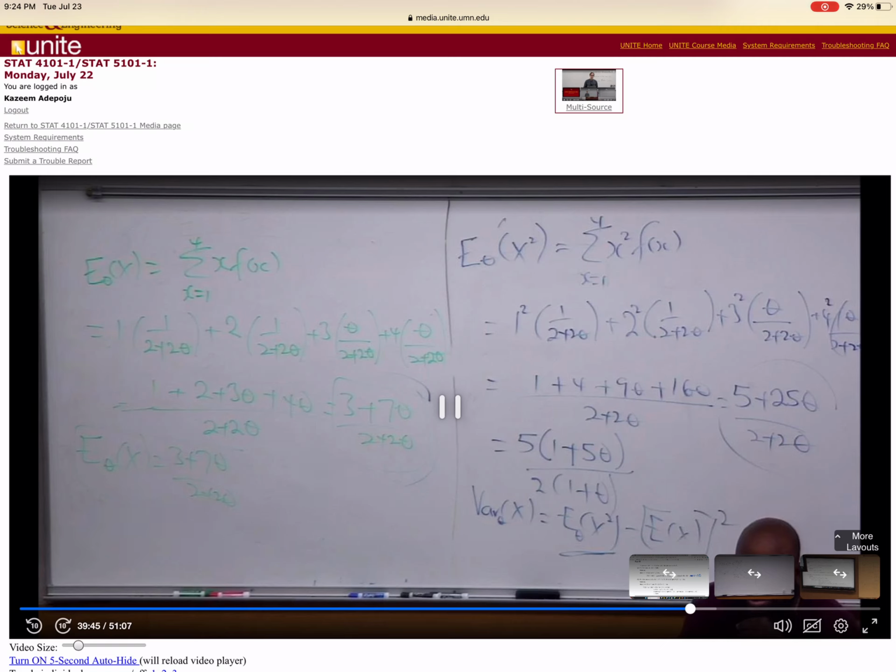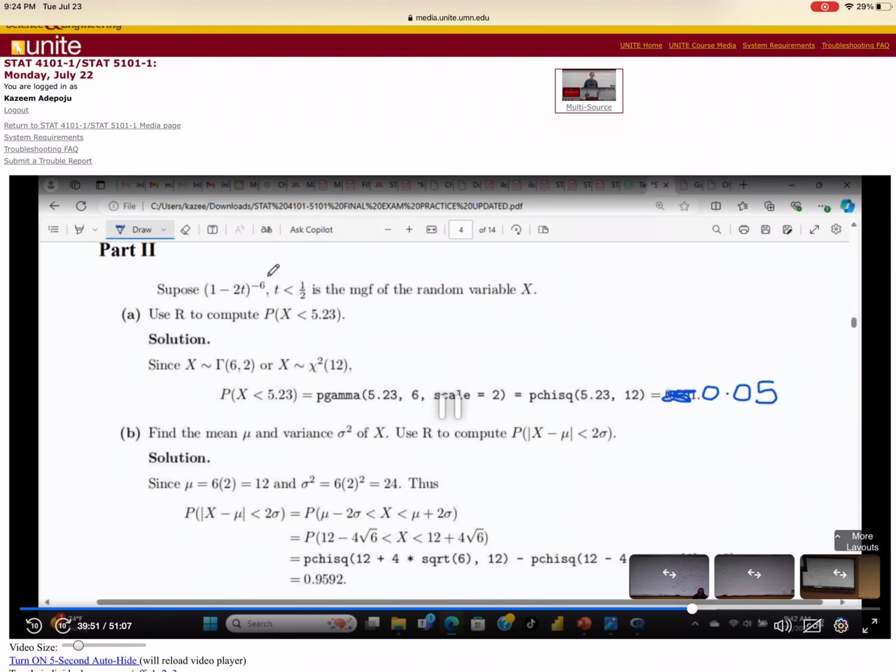Suppose (1 minus 2t) raised to the power minus 6 is the MGF of a random variable S. Now, if you take a look at this, I told you that is going to be a moment generating function. Do you remember a gamma distribution? That's a moment generating function of a gamma.